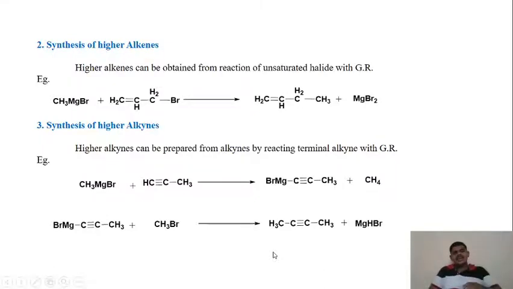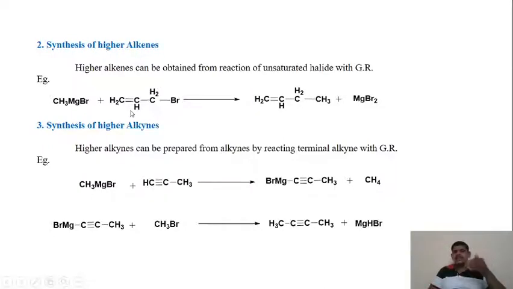Next is the synthesis of higher alkanes. Higher alkanes can be obtained from the reaction of an unsaturated halide with a Grignard reagent. Unsaturated halides means compounds which have double bonds in them.